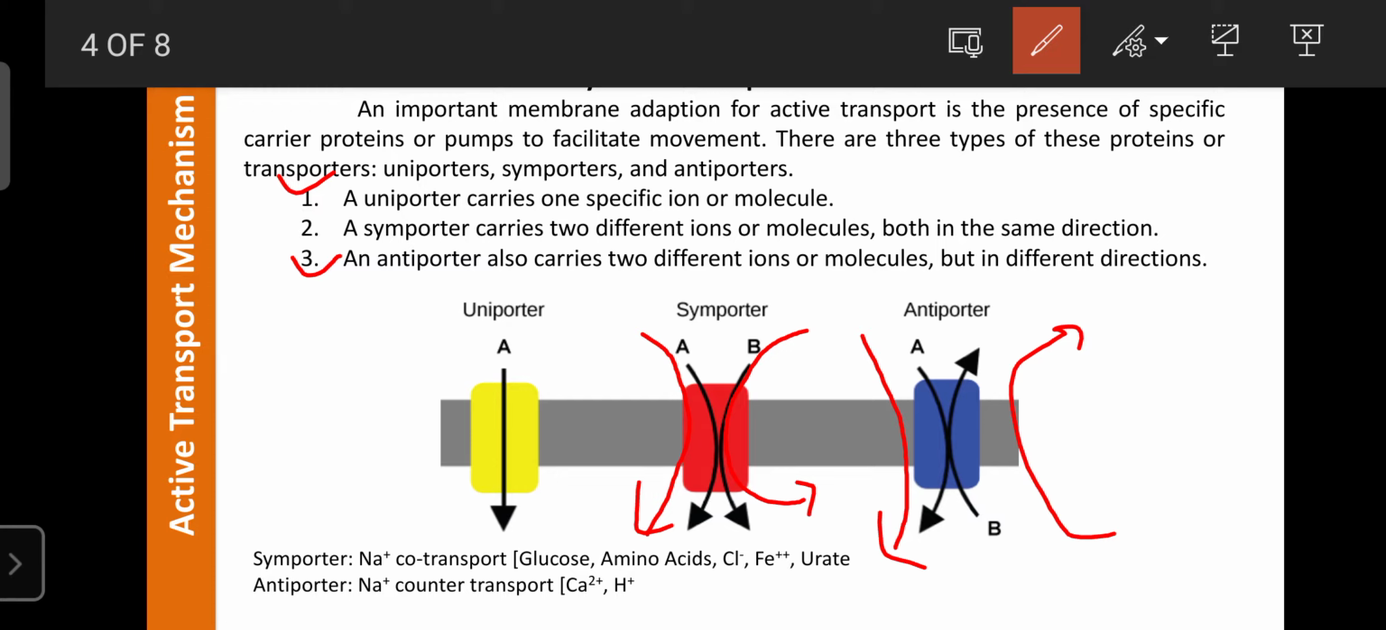During acid base balance, first sodium enters, then the hydrogen ion leaves outside the cells, for the maintenance of acid base balance.